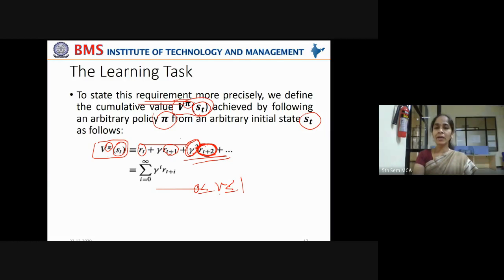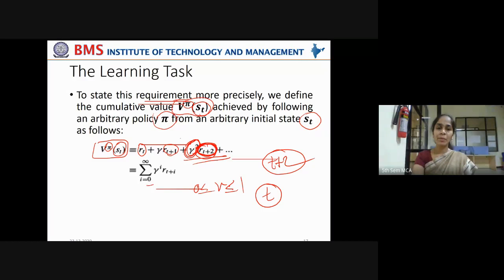That is why gamma, if it is more, indicates delayed reward. So gamma squared will still more reduce the reward given at time step t plus 2 rather than at t. The reward given at t plus 2 has lesser importance than the reward given immediately at time t.